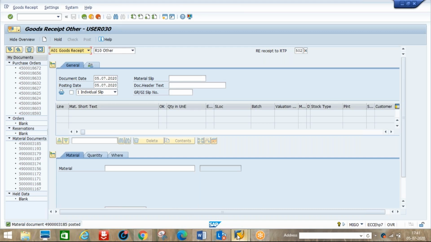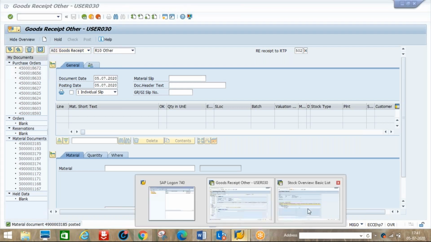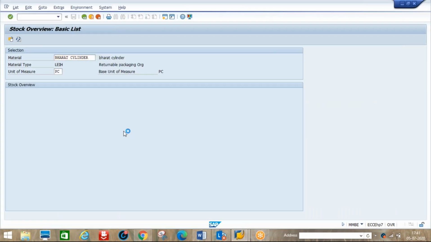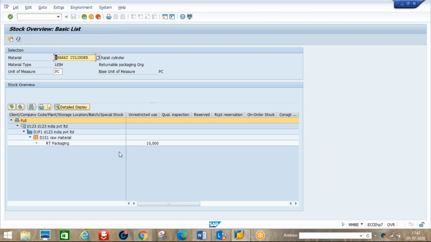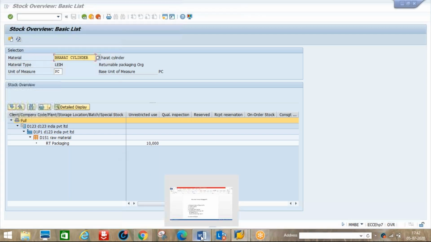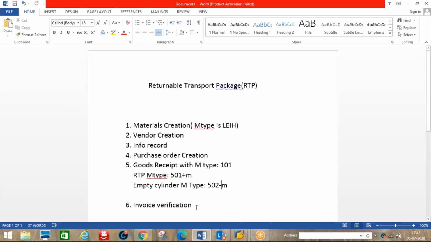Now let's see an example. Goods receipt, we sent back 10 pieces. Now I'll refresh it here. It should show 10 pieces because we already sent 10. Now the balance is 10. When we use these 10, we can send them back again. So this is returnable transport package. Once this happens, the empty cylinder is sent back. Next is invoice verification.